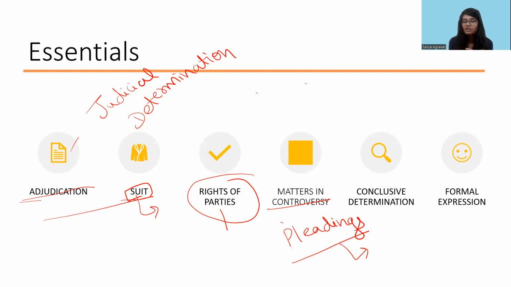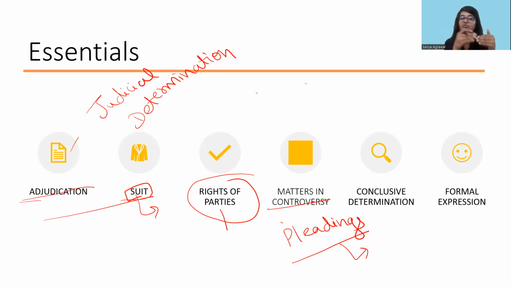Usually matters in controversy are those matters that give rise to a cause of action. So like I have already told you, whenever a cause of action arises, you prove your right. You prove the violation of your legal right, and then that will show your cause of action. And then you give evidence to prove or disprove that cause of action, that will ultimately decide whether you should get the relief from the court or not. Now, when we talk about the matters in controversy, they basically are the determination of those causes of action, whether there is a legal right and the violation of those rights. That is the matter that is in controversy.